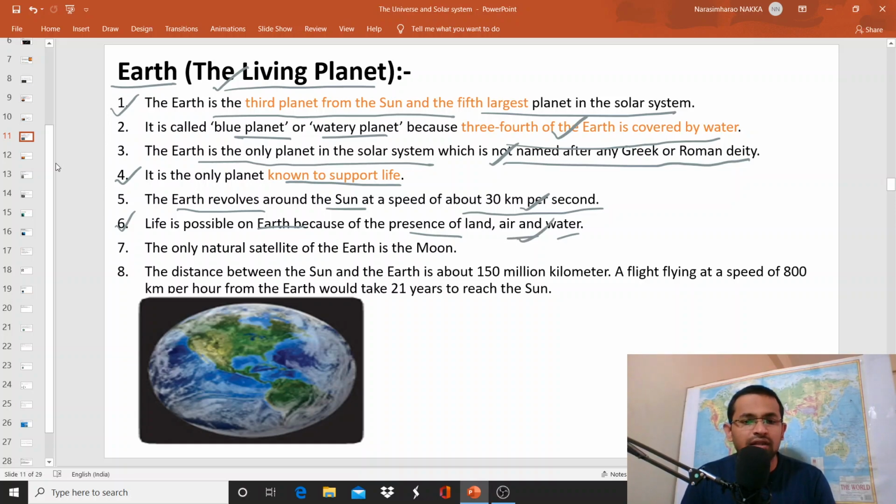We do know that. The only natural satellite of the Earth is the Moon. That means Earth has one natural satellite, that is the Moon. Whereas Venus and Mercury don't have natural satellites at all. And the distance between the Sun and the Earth is about 150 million kilometers. So yesterday we discussed the distance between the Sun and the Earth. And of course, sunlight takes 8.4 minutes to reach the Earth's surface.